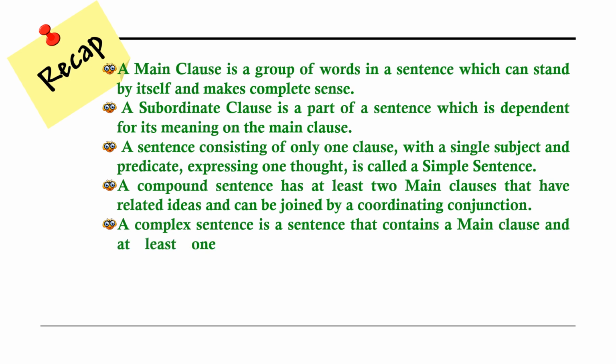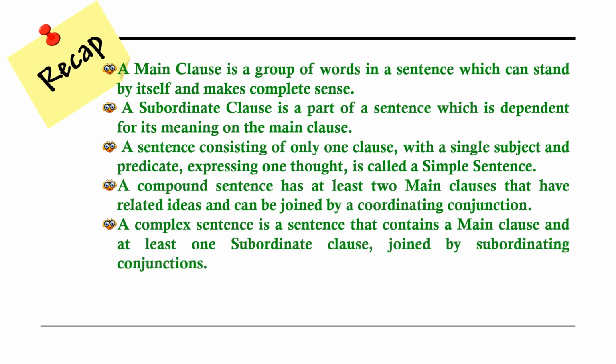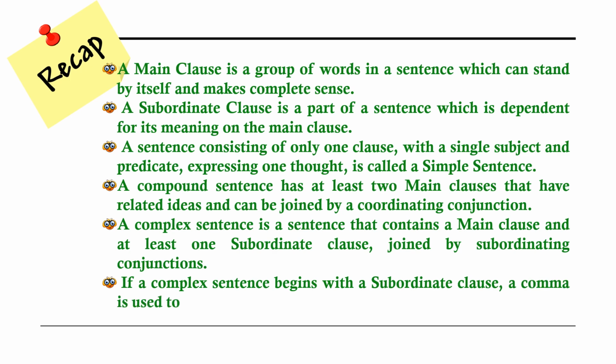A complex sentence is one that contains a main clause and at least one subordinate clause joined by subordinating conjunctions. If a complex sentence begins with a subordinate clause, a comma is used to separate the two clauses. Simple, children, very easy to understand. Okay, and it is here whenever you want to refer.